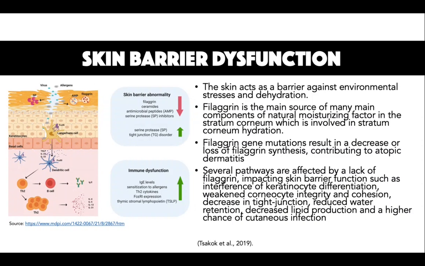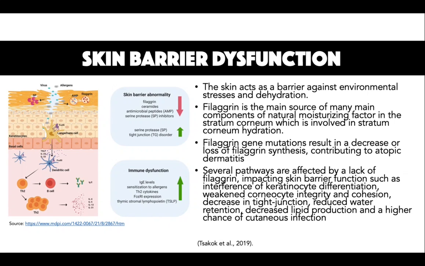The skin acts as a barrier against environmental stresses and dehydration. In the stratum corneum, apoptosis of keratinocytes occurs, causing flattening of corneocytes in the lipid matrix. So filaggrin normally binds to keratin intermediate filaments and is the main source of many components of the natural moisturizing factor. This maintains stratum corneum hydration and its pH. Skin barrier integrity is regulated by acidification by filaggrin metabolites.